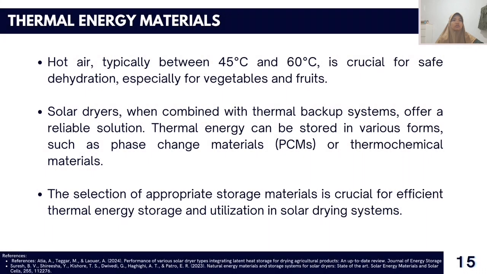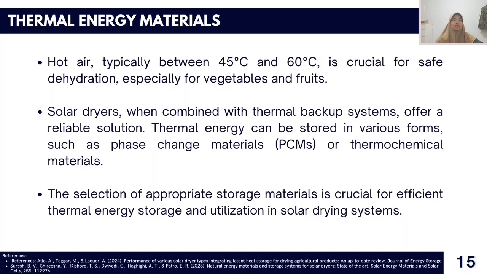Solar thermal dryers combine solar energy with thermal energy storage to ensure a continuous and efficient drying process for agricultural products, especially vegetables and fruits. The drying process requires precise temperature and humidity control to maintain product quality and prevent spoilage.